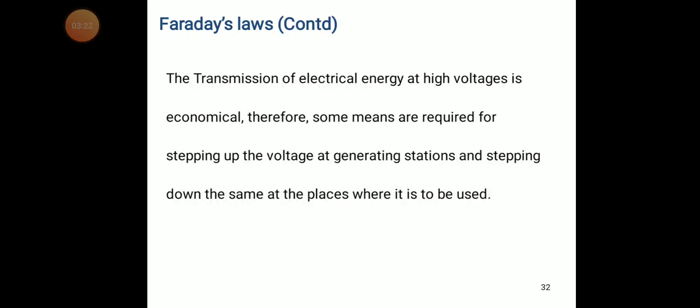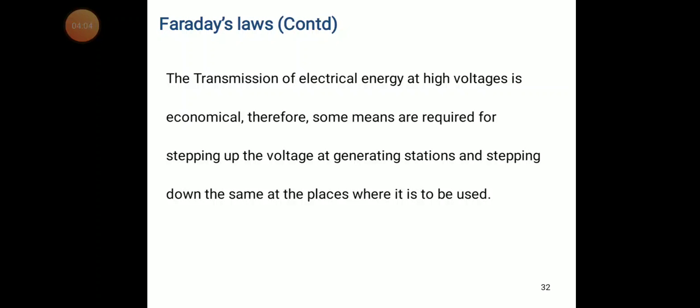So after generating the power, what do we need to do? The power should be transferred from the power station to our domestic or industrial purposes. Wherever we require it, we need to transmit the power from the generation station. The main concept is that whenever you want to transmit power, it must be at higher voltages. If the power is at higher voltages, transmission has low losses. So we need to step up the generated power to a higher voltage.